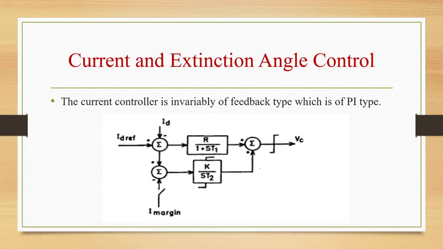So the current controller is invariably of feedback type. A typical block diagram of a controller which is of PI type is shown in the figure. The extinction angle controller can be of predictive type or feedback type with EPC control. The predictive controller will be considered to be less prone to commutation failure and was used in earlier schemes. Feedback control with the PFC scheme of equidistance pulse control overcomes the problem associated with IPC.